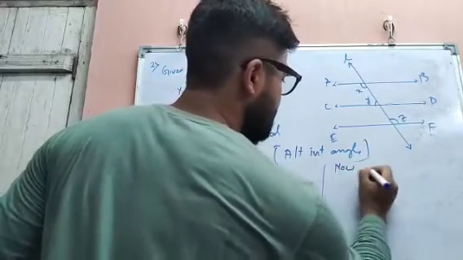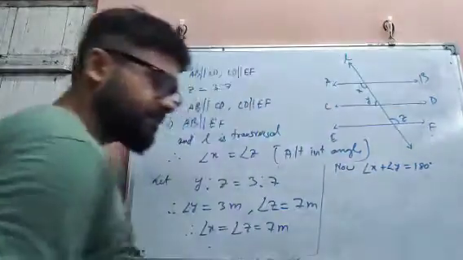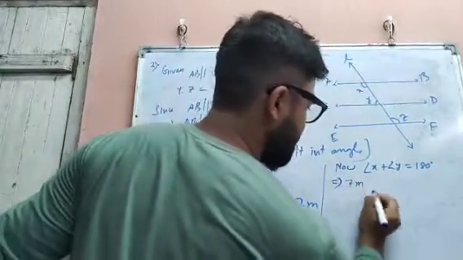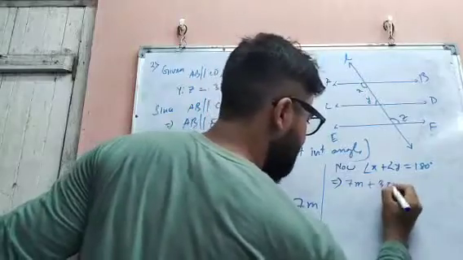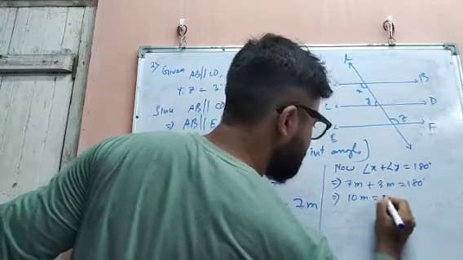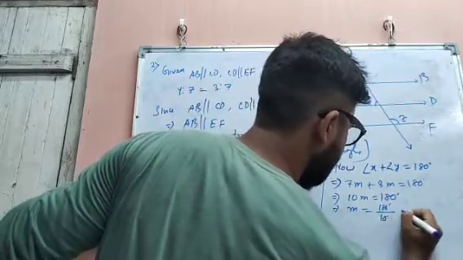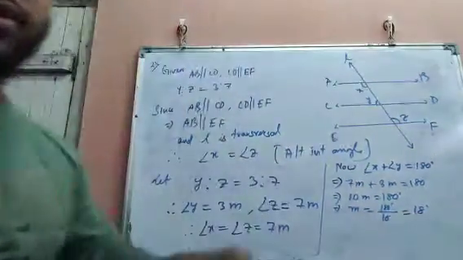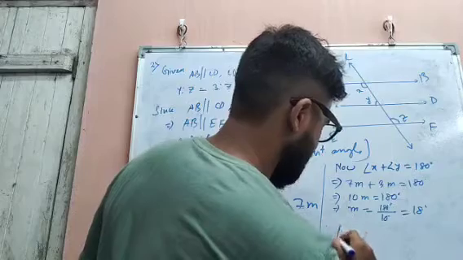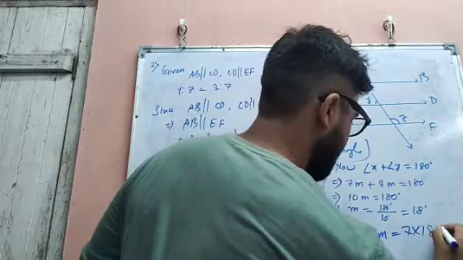Now, angle X plus angle Y equals 180 degrees. Since we have taken X as 7M and Y as 3M, 7M plus 3M equals 180 degrees, and this will be 10M equals 180 degrees, and M equals what? 180 degrees divided by 10, that means 18 degrees. So we got the value of M. Now we are asked to find the value of X. Therefore, angle X equals 7M, or 7 into 18 degrees.